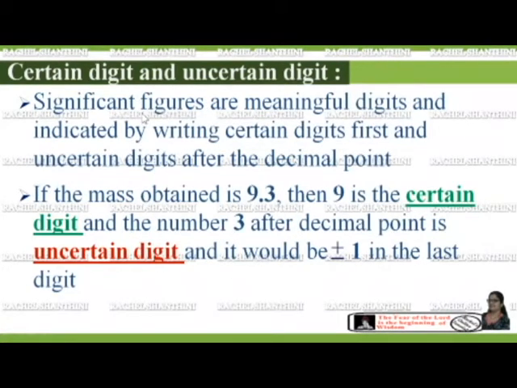Significant figures are meaningful digits which are known with certainty, and it is indicated by writing the certain digits first and the uncertain digits after the decimal point. If the mass obtained is 9.3, then 9 is the certain digit and the number 3 after the decimal point is the uncertain digit, and it would be plus or minus 1 in the last digit.